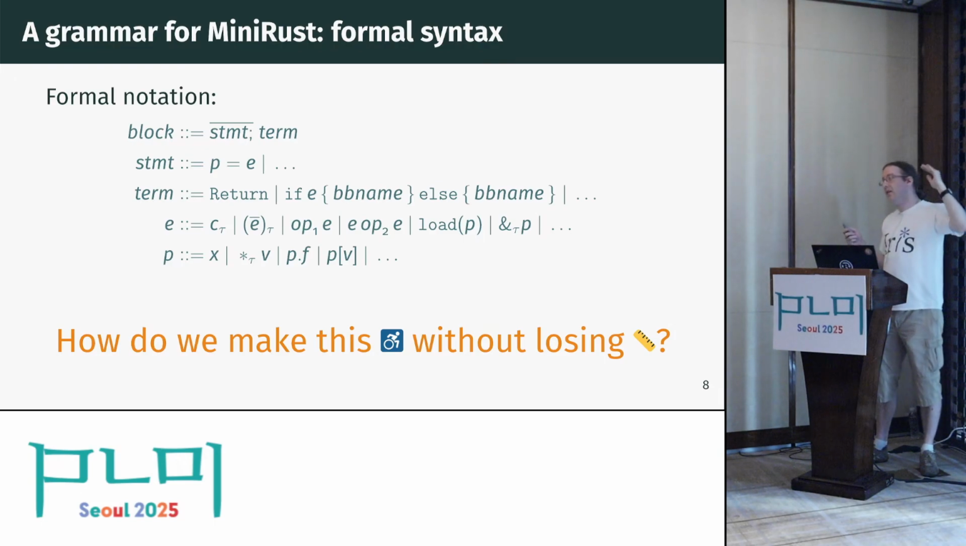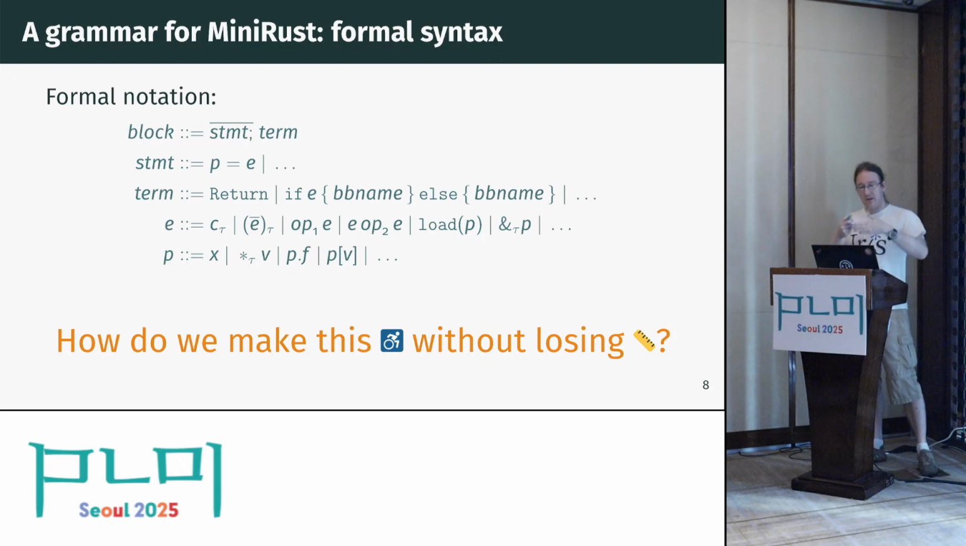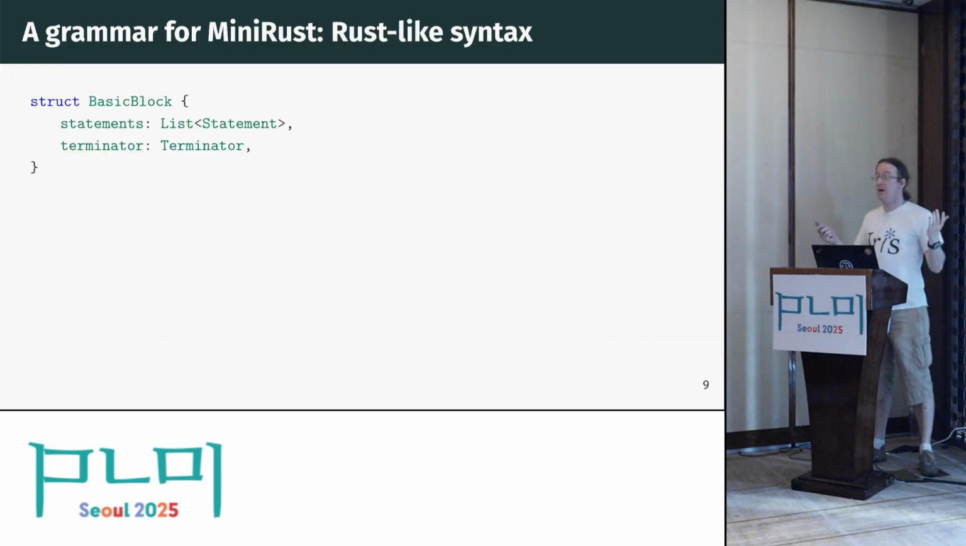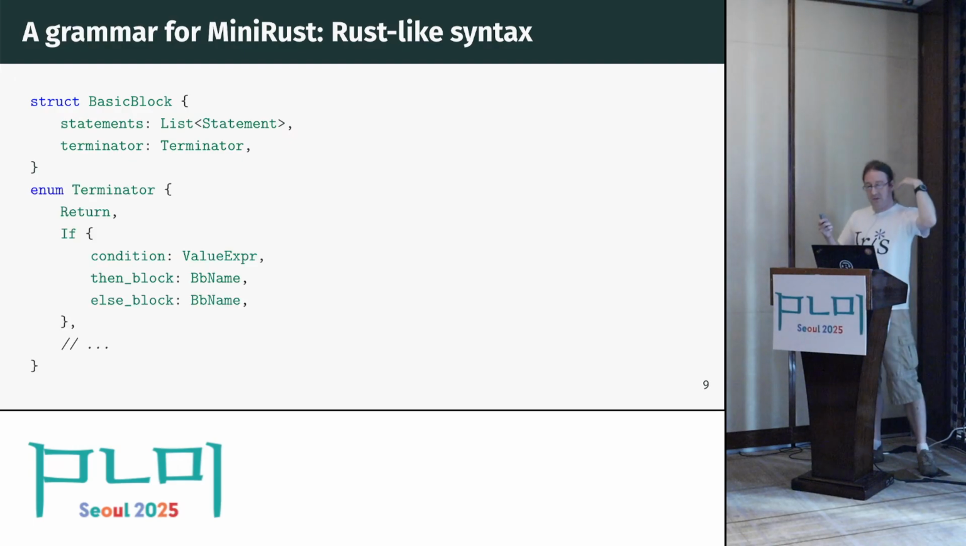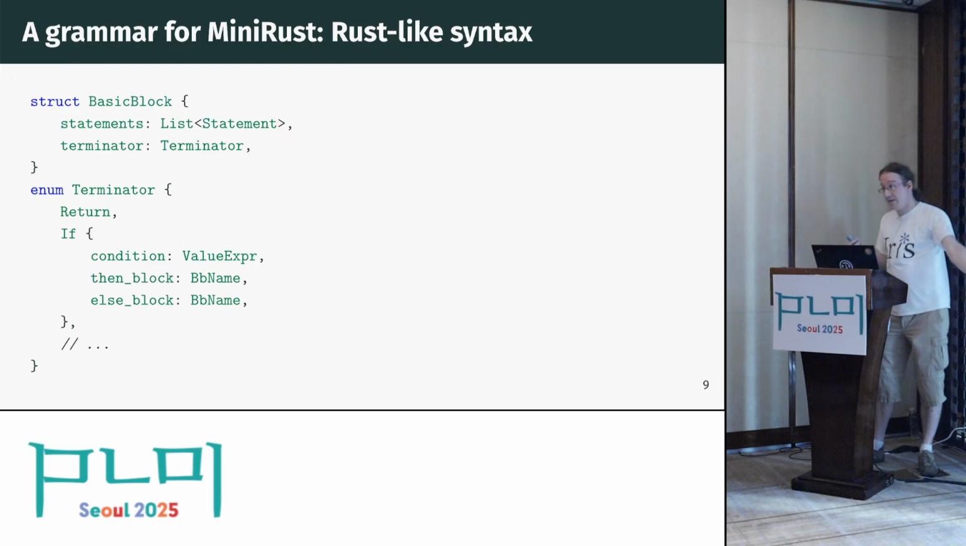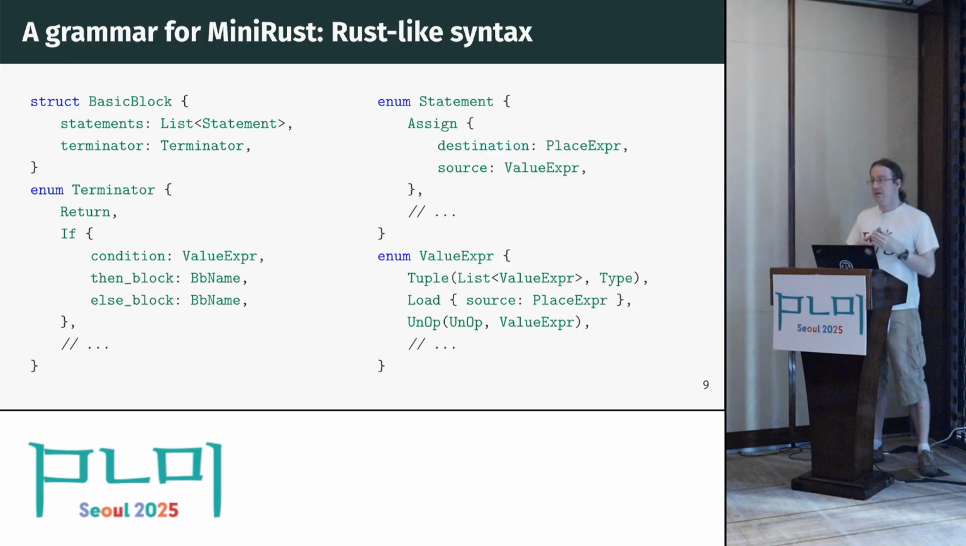And maybe we can make it even more blindingly obvious in Rust terms what this actually is. So we can rewrite this grammar as just a bunch of Rust data types. We can say a basic block is a list of statements followed by a terminator. Here are some of the terminators that exist in the language. Here are some of the statements and expressions.